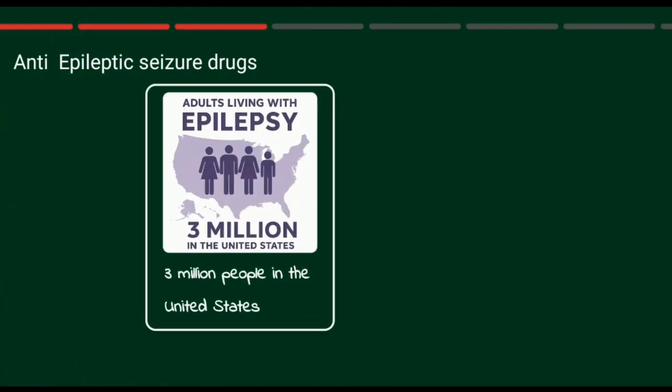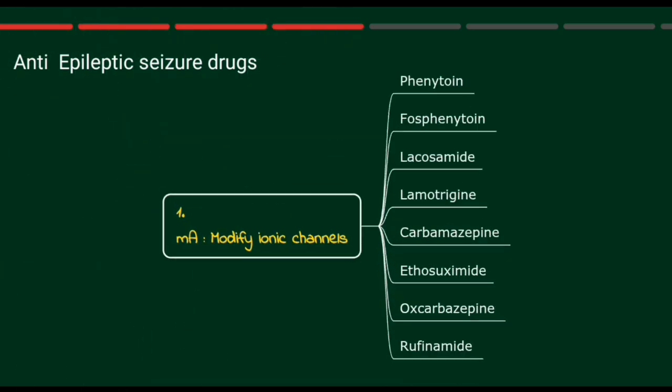So know that there are 3 million people in the United States living with epilepsy. So it's a serious condition. We have some classes of medication we use to treat this condition. We have 5 classes. The first class are those that modify ionic channels. In particular, they block voltage-gated sodium channels.